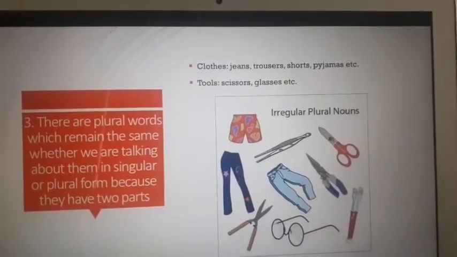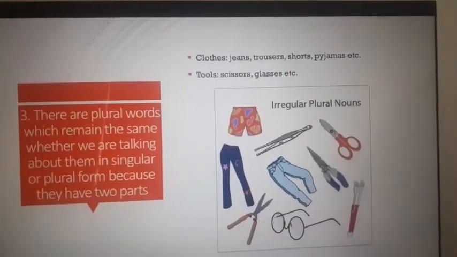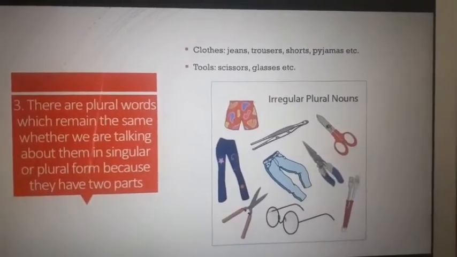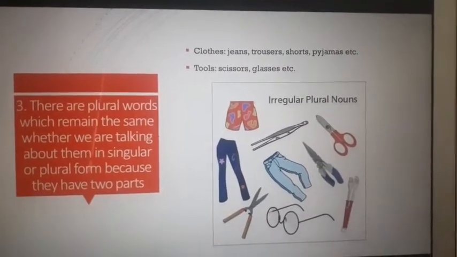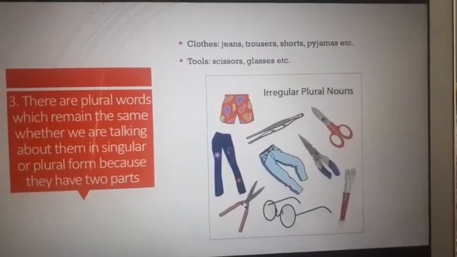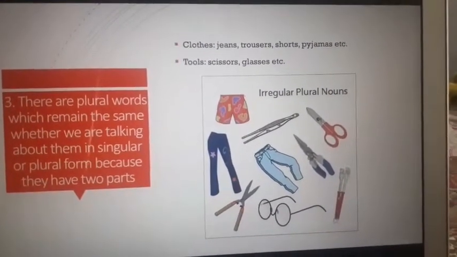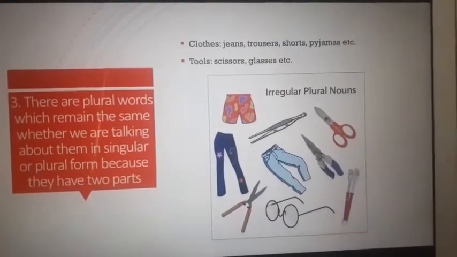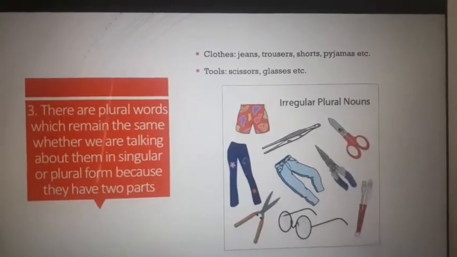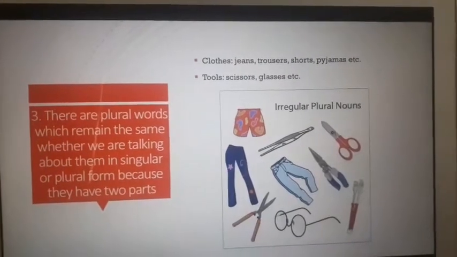Like for shorts, if we have one short, it's also called shorts. If there are 5 shorts, we call that also shorts. So the word remains the same whether it's singular or plural. We never call spectacles a spectacle. We call it spectacles only with an S, or glasses only with an S, because there are two parts to the same thing. Okay, students? So this is how irregular plurals are.